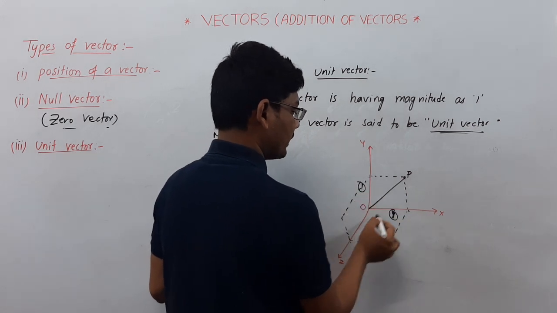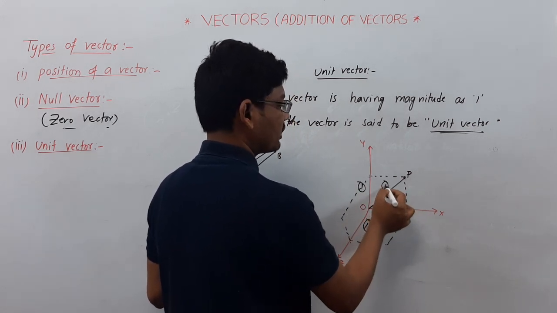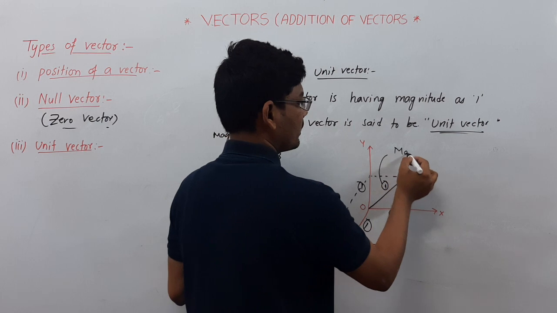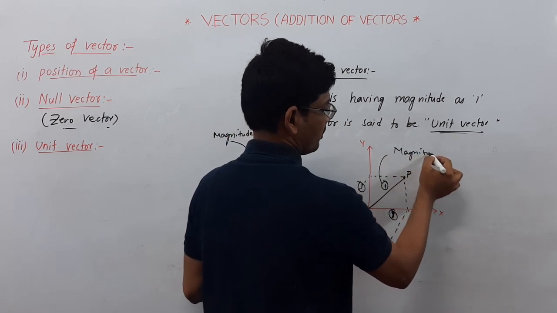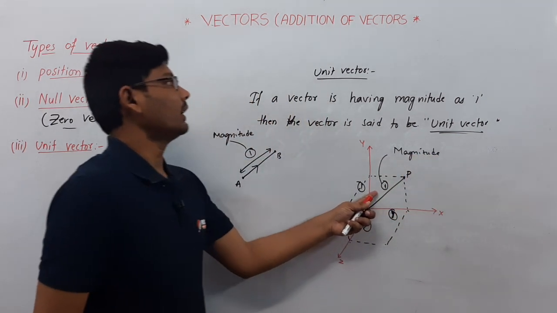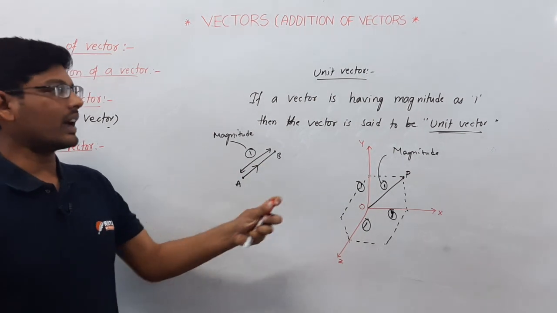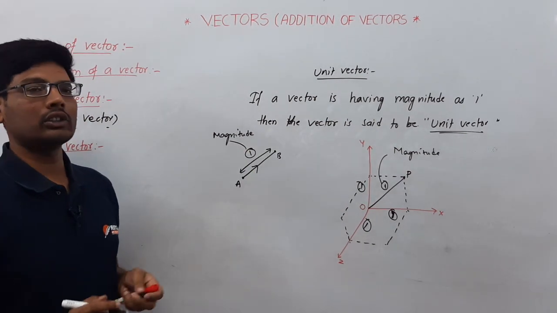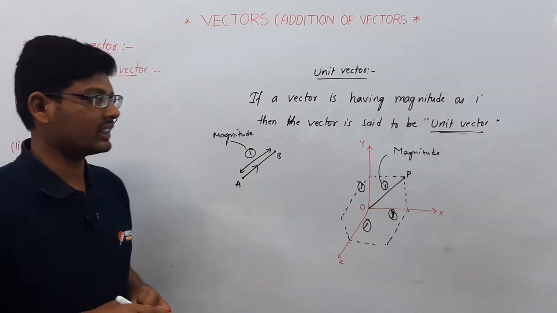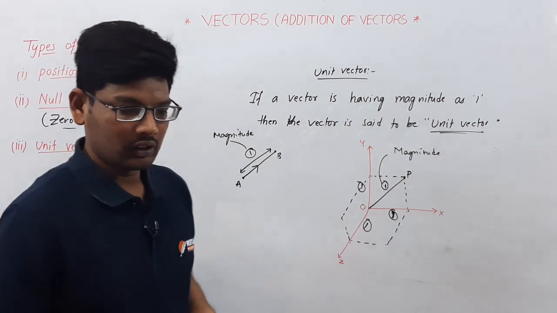So the magnitude of this vector is 1 unit, then it is said to be a unit vector. A vector having magnitude 1 is said to be a unit vector.